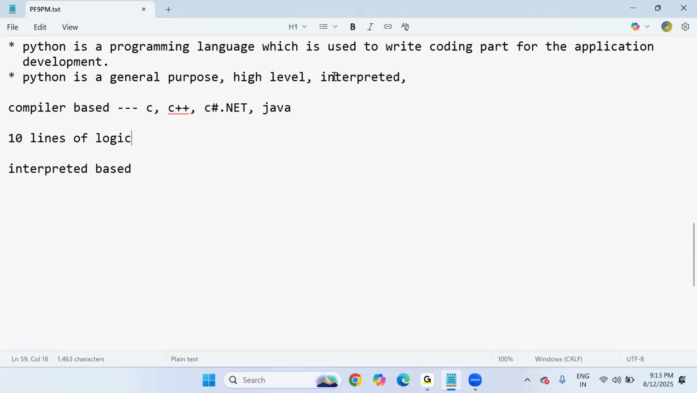But what about Python? I'm saying it is an interpreted language. So in Python, if I write similar code, 10 lines of logic, the code will not be checked and processed as a whole program at once. Rather, it will be processed and checked line by line. The first line is checked, and if it is right, then it goes to the next line. The interpreter will jump into the next line.